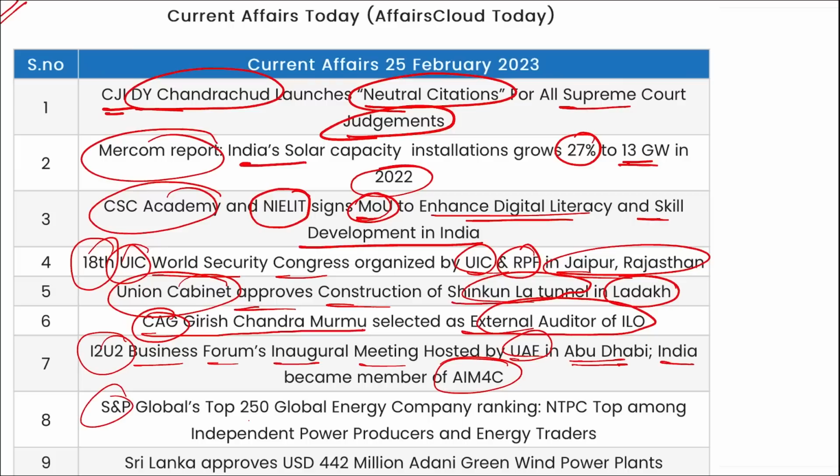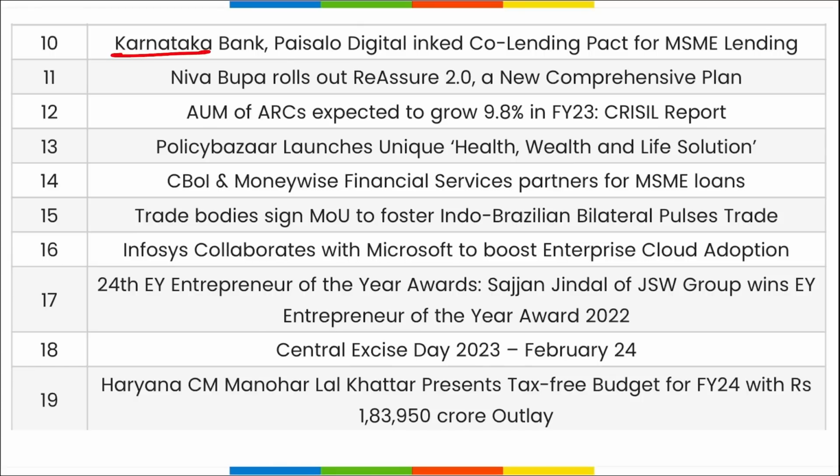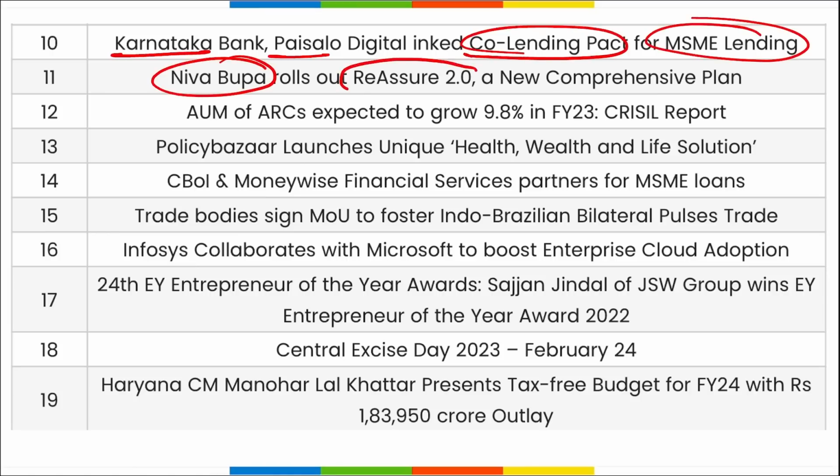SNP Global's top 250 global energy companies ranking was released, and NTPC has topped among the independent power producers and energy traders. Sri Lanka has approved $442 million Adani green wind power plant. Then Karnataka Bank and Paisalo Digital has signed a co-lending pact for MSME lending. Niva Bupa has rolled out Reassure 2.0, a new comprehensive plan. If asked that Reassure, then also it will be Niva Bupa.